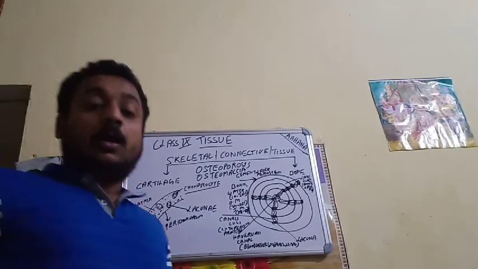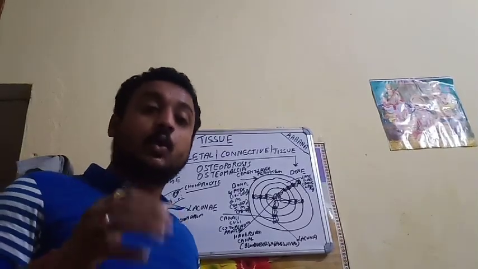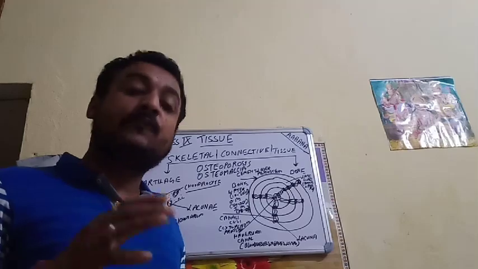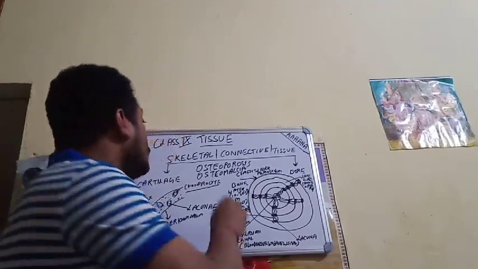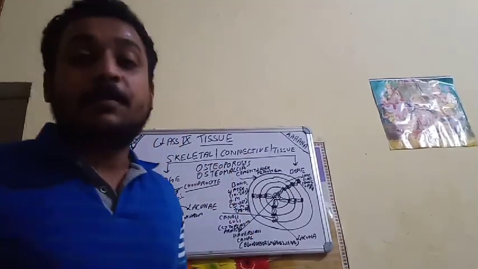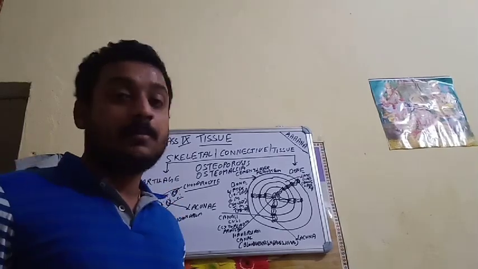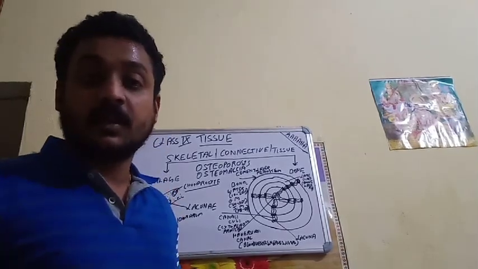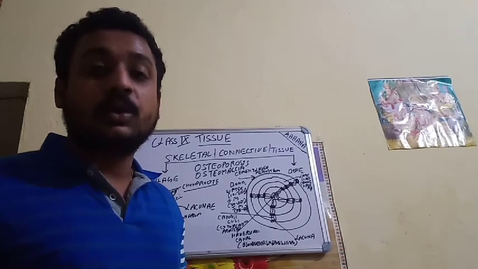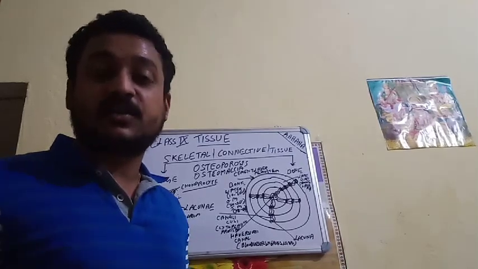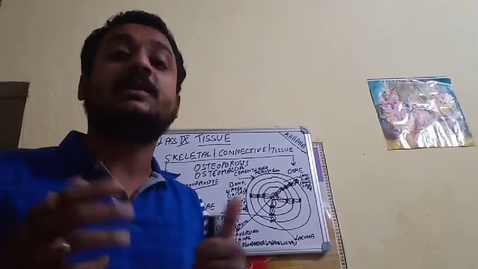Now, what happens when the person grows elderly? After the age of 65 or 70 years, osteoporosis is a very basic disease in today's world. Why? Because of lack of vitamin D in the body, and due to poor digestive system.